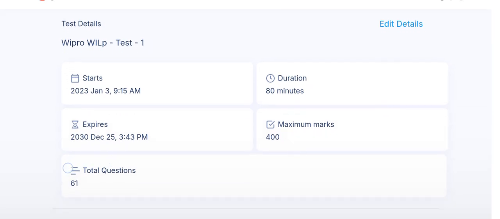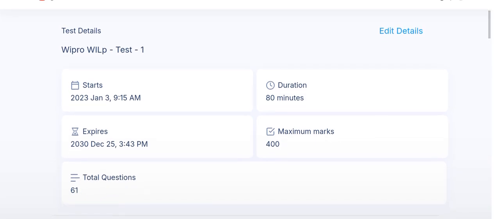Total number of questions is 61. Total time duration is 80 minutes. Maximum marks is 400. Look here, the test start and test end date is shown.